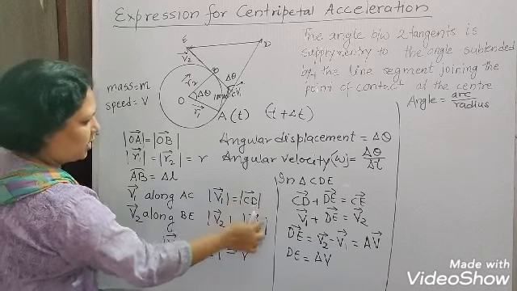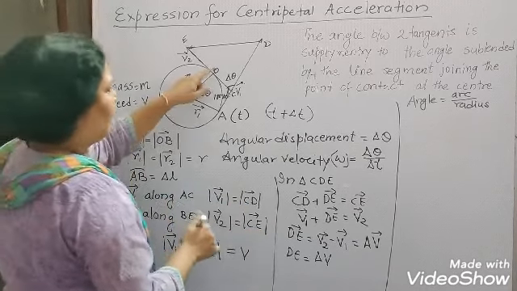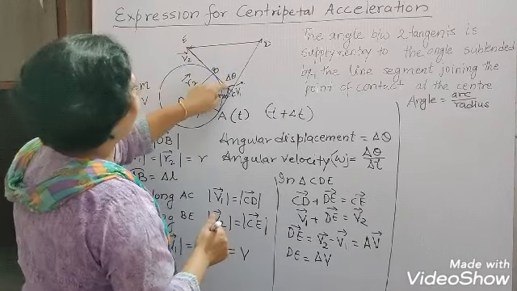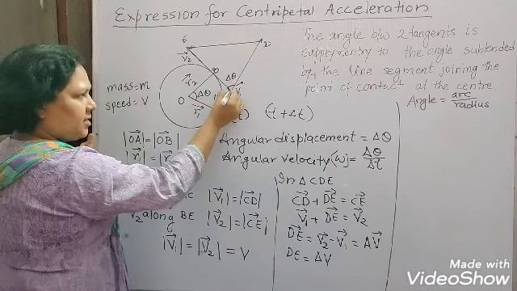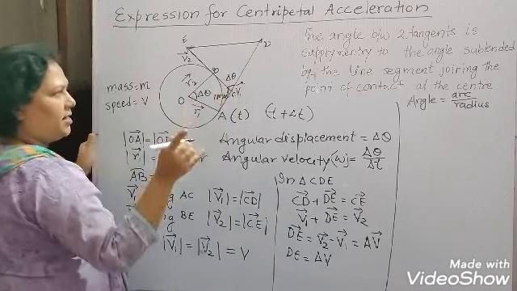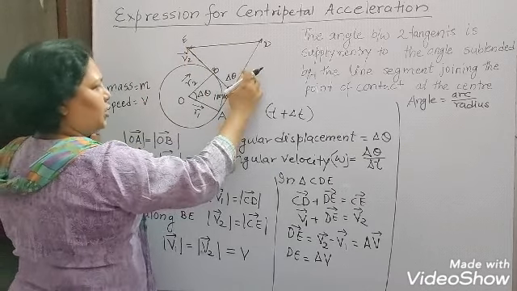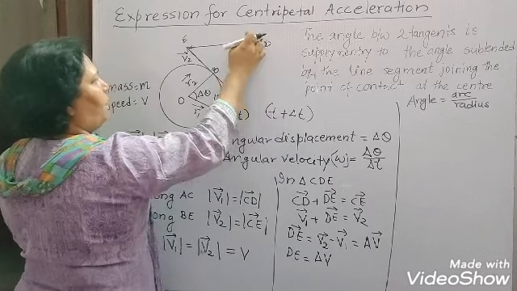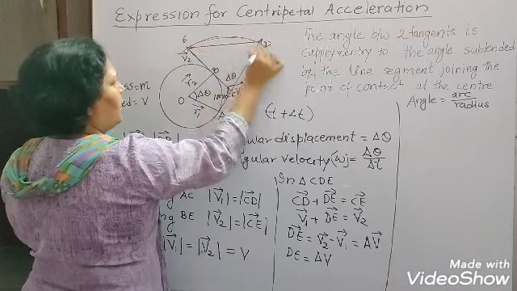Already we have mentioned here, and equal to V. So these CD and CE are the radius. Just consider C as center and draw a circle assuming CD as radius, so that circle will pass through the E also in this way.